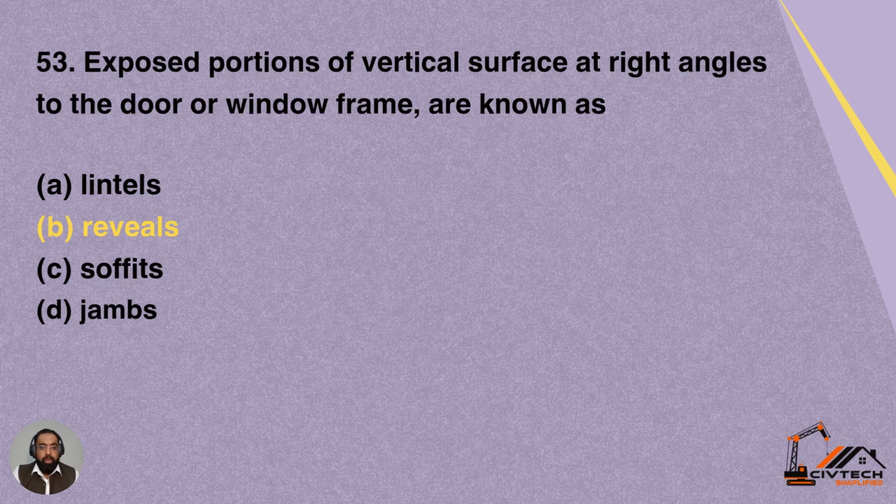Question 53. Exposed portions of vertical surface at right angles to the door or window frame are known as. So exposed portion of vertical surface at right angle to the door frames or the window frame is known as. Option A is lintels, B reveals, C soffits, D jambs. So that exposed portion is called reveals. Option B is correct for this question.